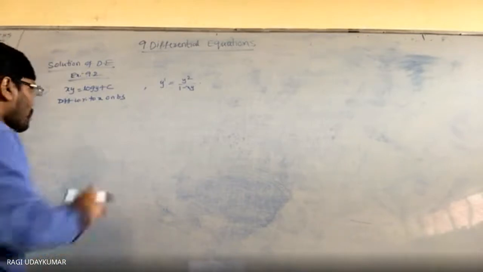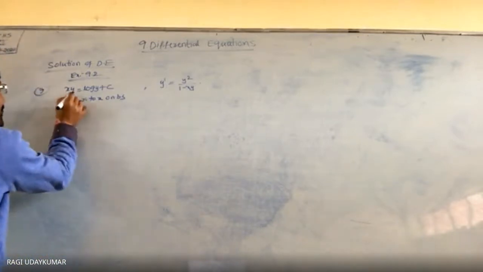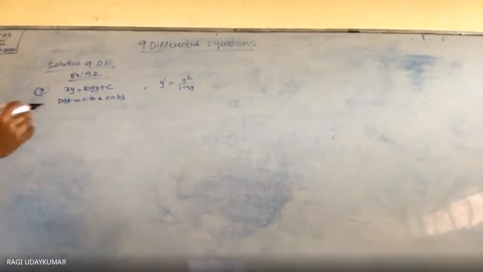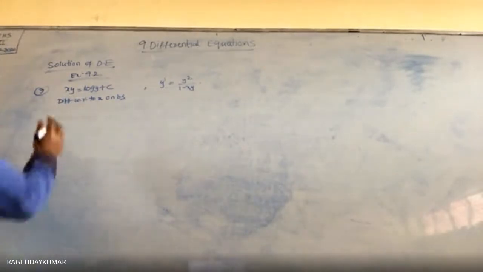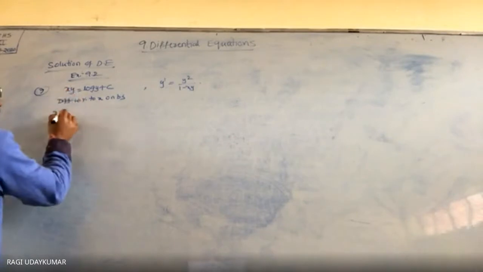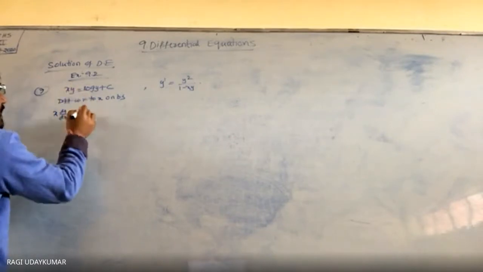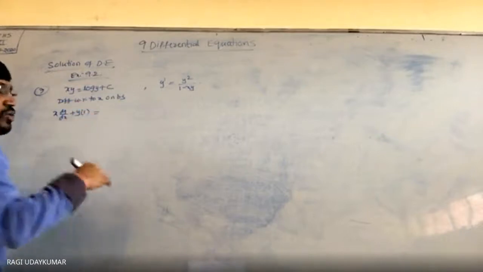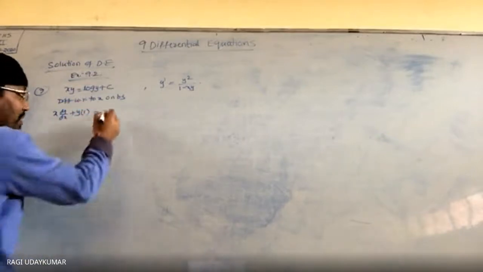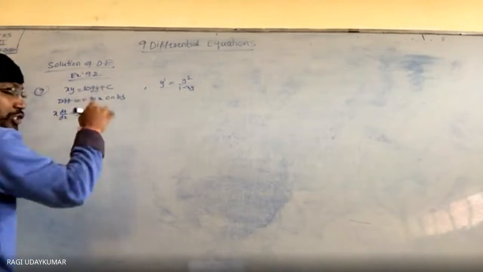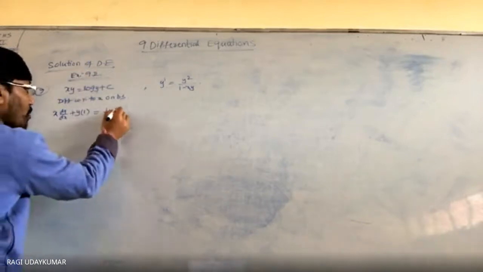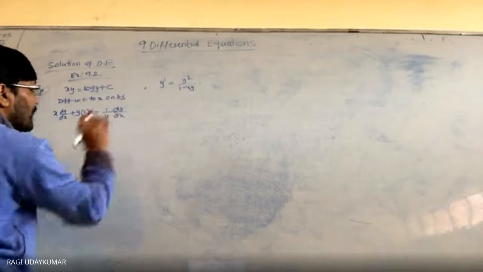Okay. Now what you have to do? This is d by dx of xy. xy is nothing but UV method apply करना है. x into dy by dx plus y into dx by dx. So it is 1 is equals to log y differentiation is 1 by y, because y is a function in terms of x. So you have to take the derivative with respect to x again.